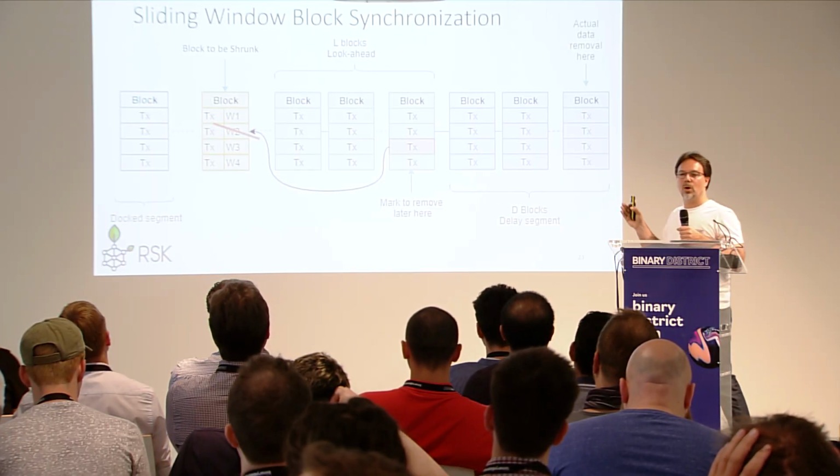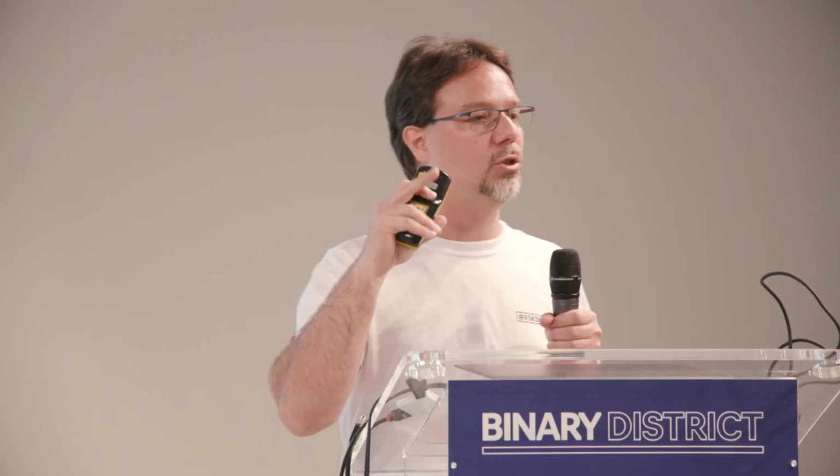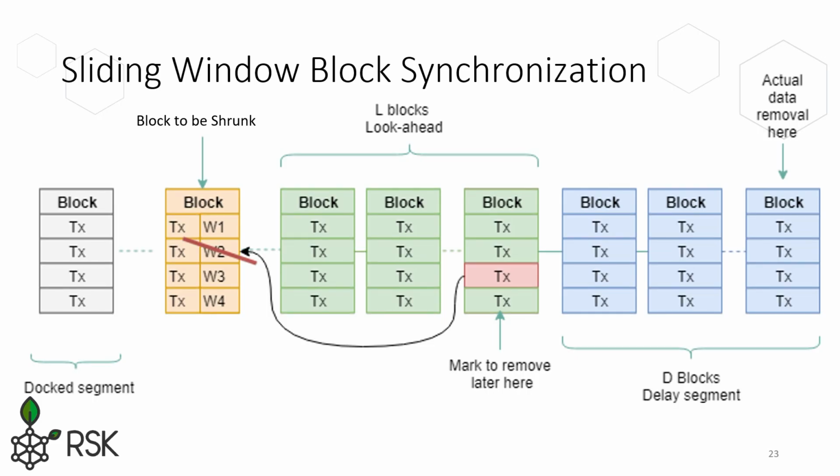During that window, a proof can appear, and if it does, we just mark the information to be deleted. But the information is not deleted right away. There is a new segment of D blocks, and after that number of blocks pass, then we can actually go to disk and delete information. This is to allow the blockchain to be reversed and go ahead with a different branch very efficiently.